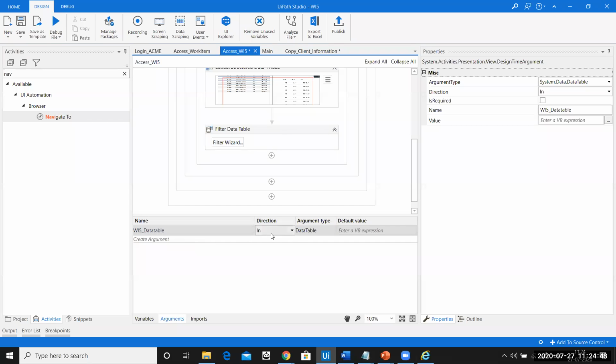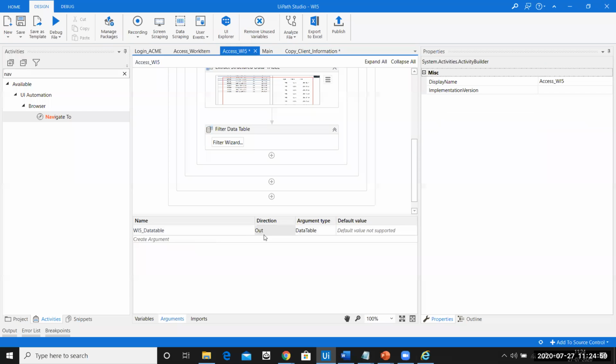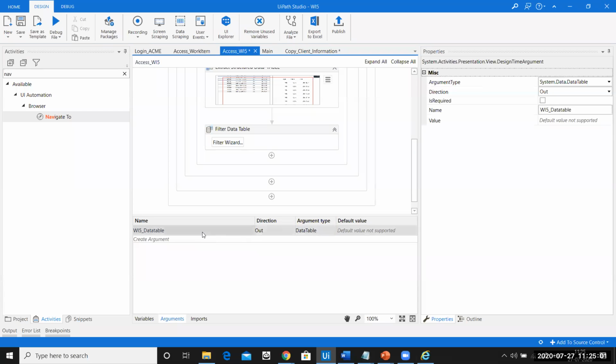So basically this is responsible to give out a value, and this copy client information is responsible to take the argument. So you'll have to name the direction in this way, out or in. And we also follow the naming convention for arguments, as in if the direction of the argument is out, we name the variable in this way, out underscore the name.